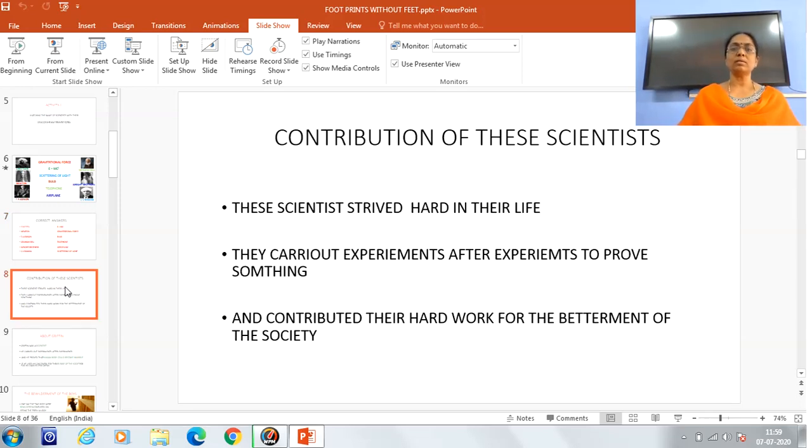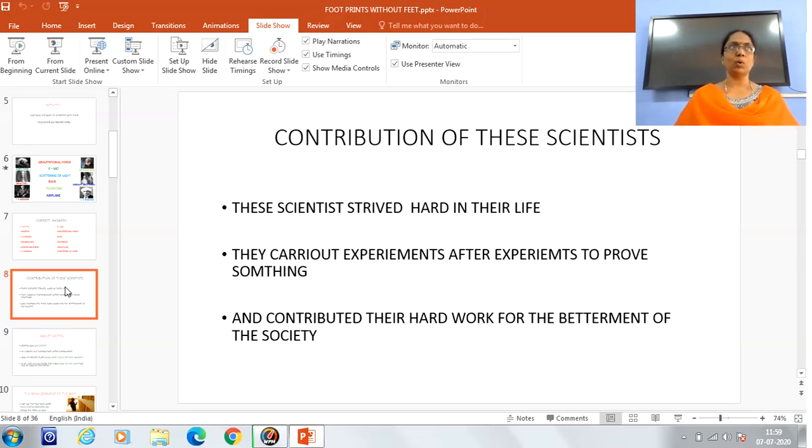These scientists strived hard in their lives and they carried out experiments after experiments to prove something. And ultimately, they contributed all their hard work for the betterment of the society.